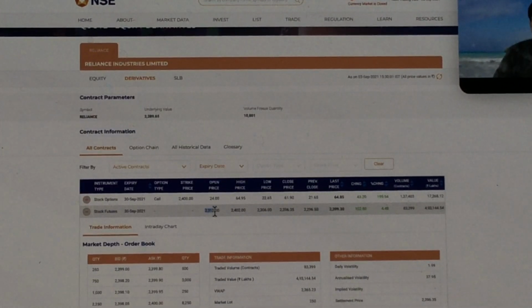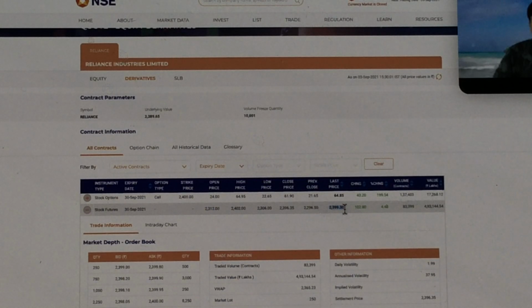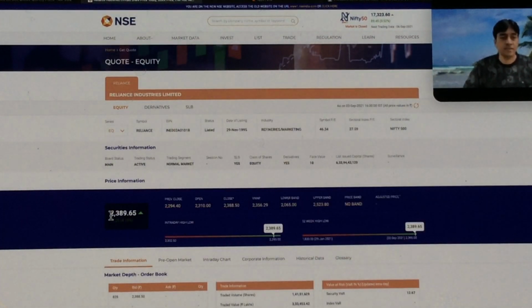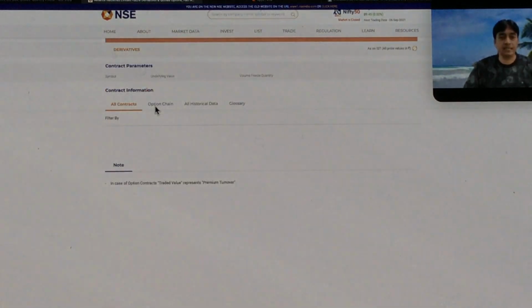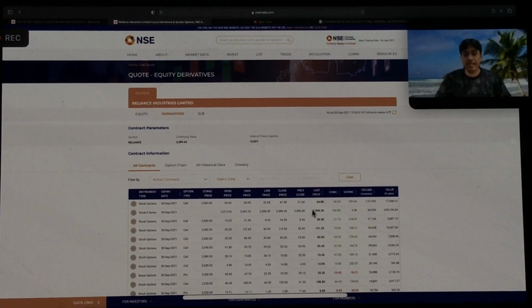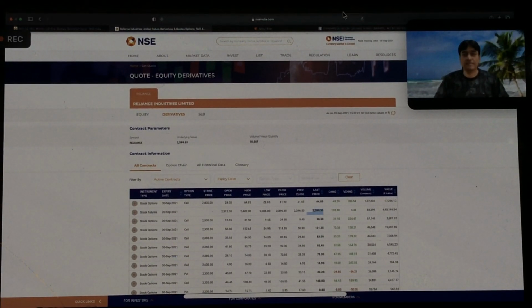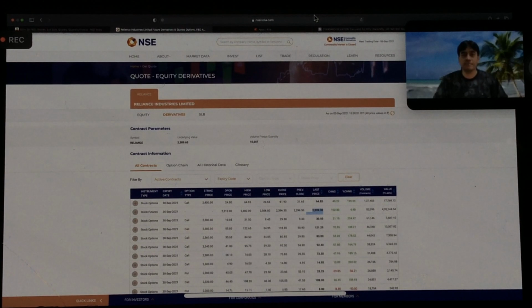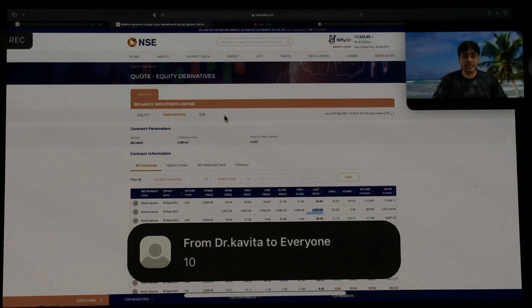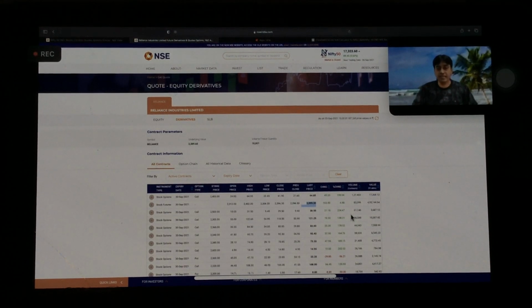So open price was this, and last traded price is 2399.30. That means almost 2400. What was equity? It was 2389. And this is derivative stock future. If I see, it's 2399. So how much is the difference between futures and cash price? 2389 and 2399. So we have 10 points difference in spot.